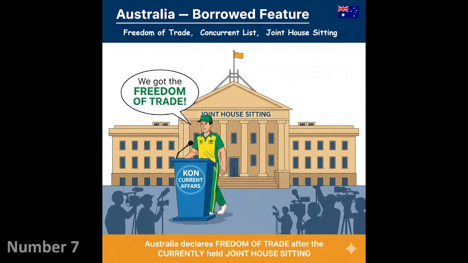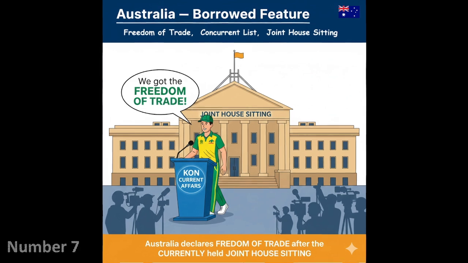Okay, TV channel, and he is saying freedom of trade. We got the freedom of trade. So the mnemonic that has been prepared for this country is Australia declares freedom of trade after the currently held joint house sitting. Now let's move to the country number 8.